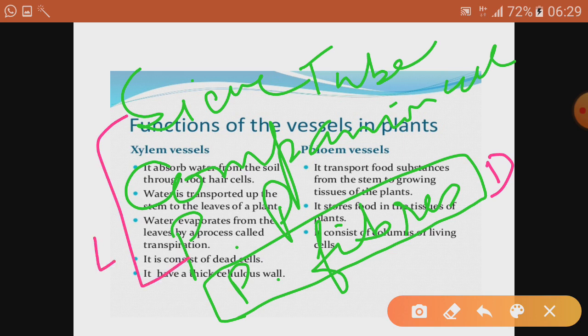So this is also one of the differences between xylem and phloem, that in case of xylem, out of 4, that is tracheids, vessels, xylem parenchyma and xylem fiber, tracheids and vessels are considered to be dead. Only xylem parenchyma is living, only one cell is living. But in case of phloem, sieve tubes, companion cell and phloem parenchyma are considered to be living and phloem fibers are considered to be dead. So this is the difference between xylem and phloem.